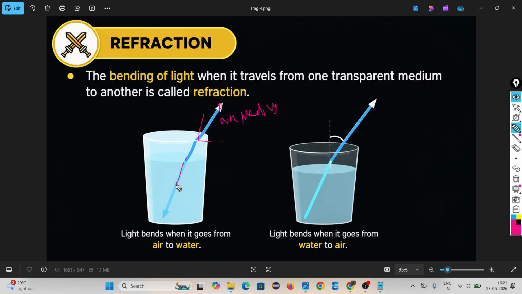liquid medium, look, it is slightly tilted. Actually, this would be the direction. But it changes direction. Light bends when it goes from air to water. Air to water is the same, and water to air is also the same. The medium is changing, so the direction is also changing. This is nothing but refraction of light. The bending of light when it travels from one medium to another medium is called refraction. Okay?